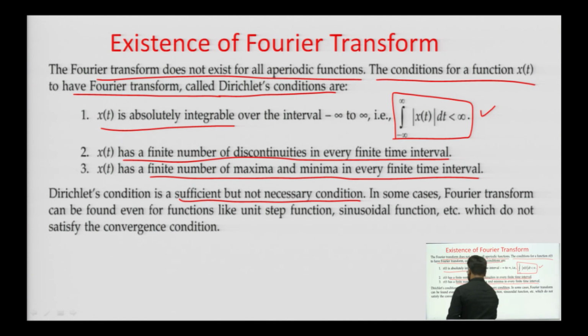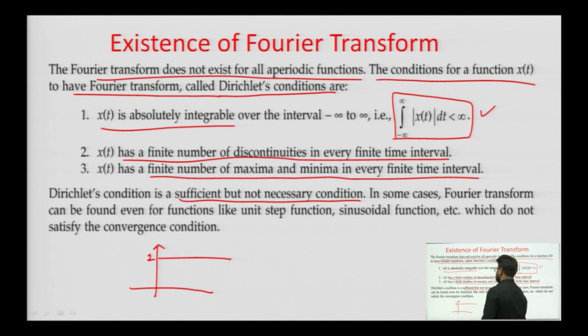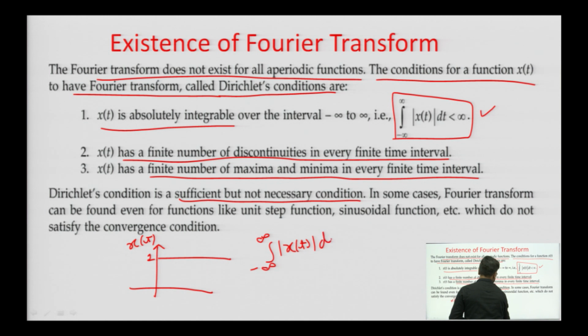For example, suppose this is our signal x of t. If I check for the existence of its Fourier transform, the integral from minus infinity to infinity of magnitude of x t dt must be less than infinity, but for this x of t, it will lead to infinity.